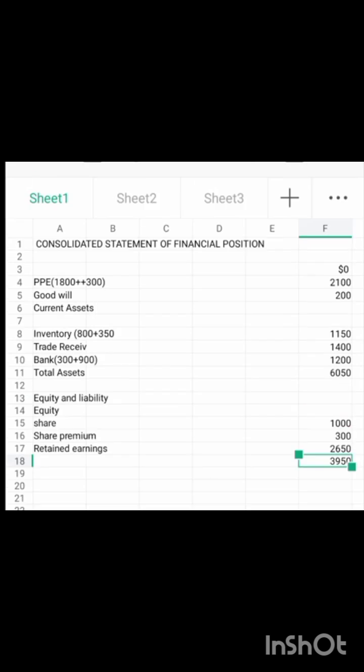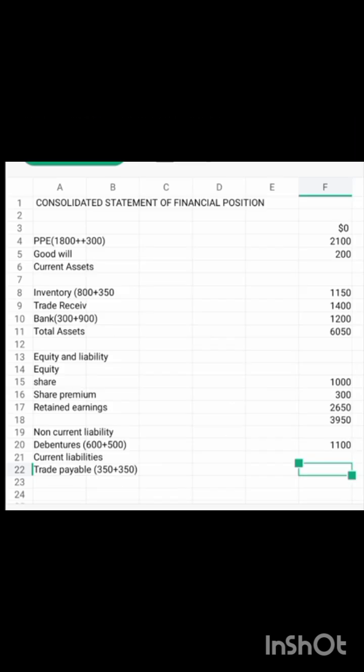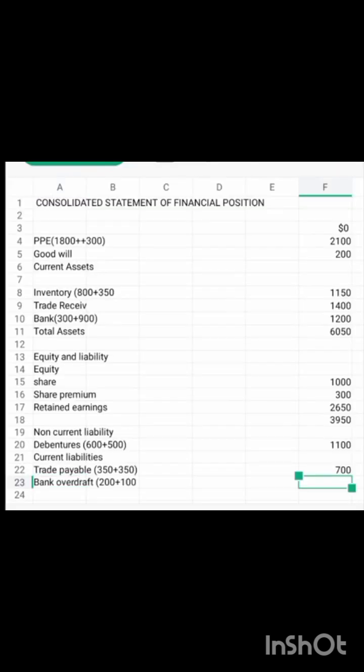All right. Then we come to the liability part. We have non-current liabilities. That is the debenture 600 plus 500 liability. So then we have current liability. Let's come and check the current liabilities we have here. We have trade payable 350 and bank overdraft 200, 100. That gives us 300.